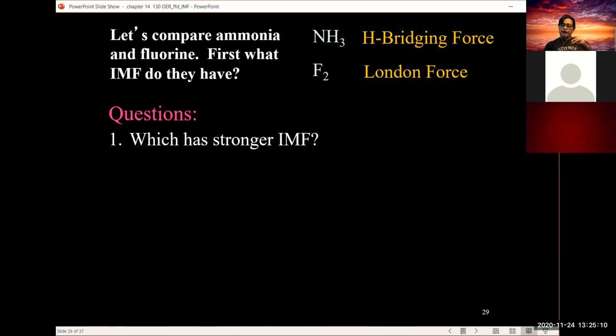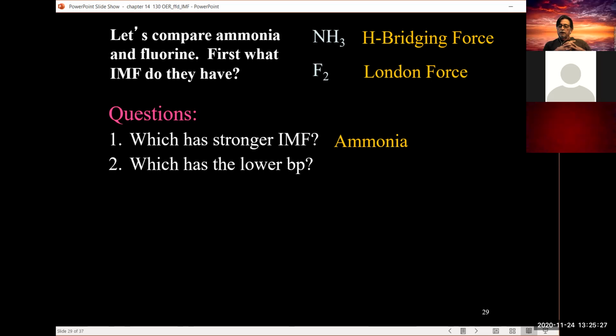Well, we just answered that. Hydrogen bridging has a stronger IMF, therefore ammonia has a stronger IMF force. Okay. So who would have the lower boiling point? Now, to answer that, you think about the IMF interaction that they have. The one with the weaker IMF interaction would have the lower boiling point.